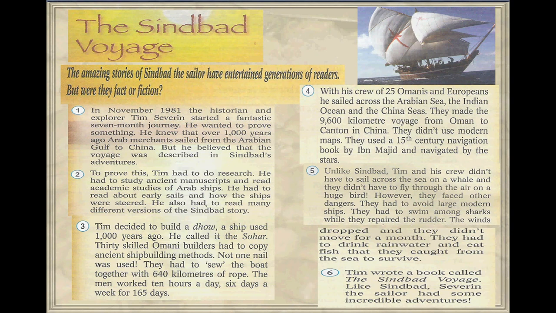With his crew of 25 Omanis and Europeans, he sailed across the Arabian Sea, the Indian Ocean, and the China Seas. They made the 9,600 kilometer voyage from Oman to Canton in China. They didn't use modern maps. They used a 15th century navigation book by Ibn Majid and navigated by the stars.